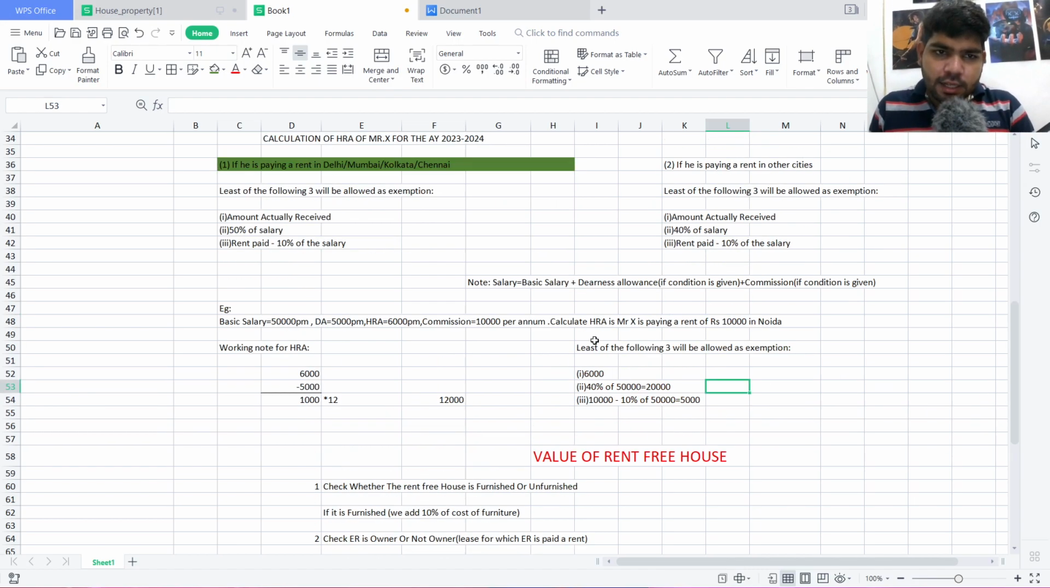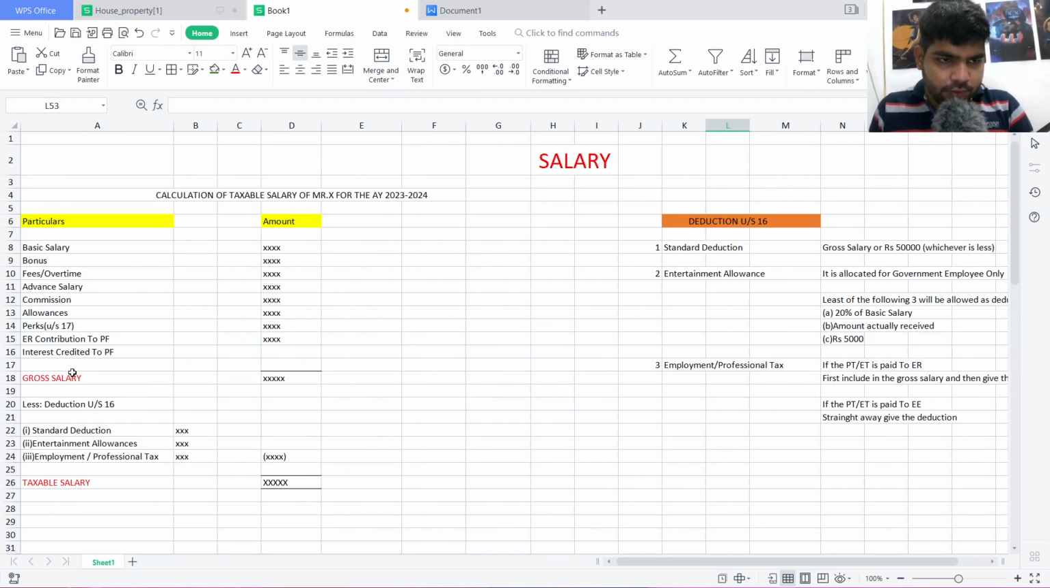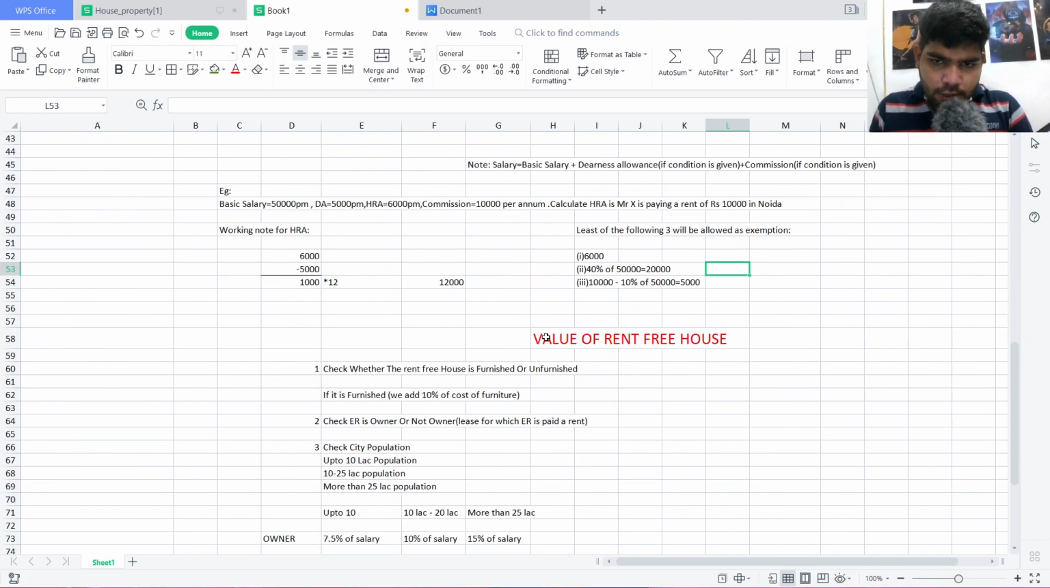And lastly, I want to explain a very particular topic about the perks. There are multiple perks, just like there are multiple allowances. I explained only one allowance, the HRA allowance, but there are multiple perks also. So we'll be talking about the value of rent free house. It is a perk under section 17. First of all, there are three steps under it.